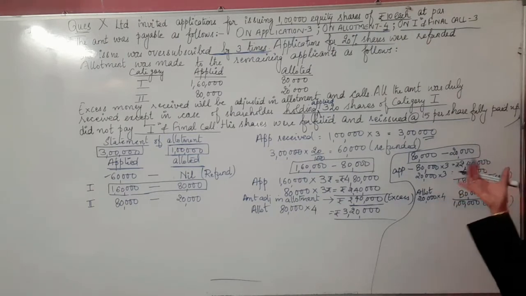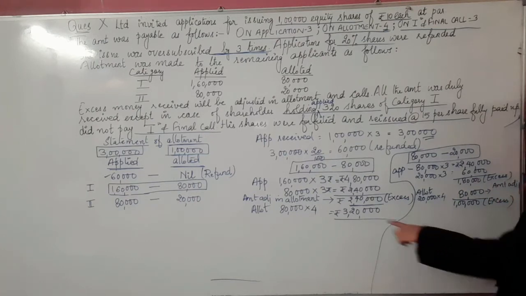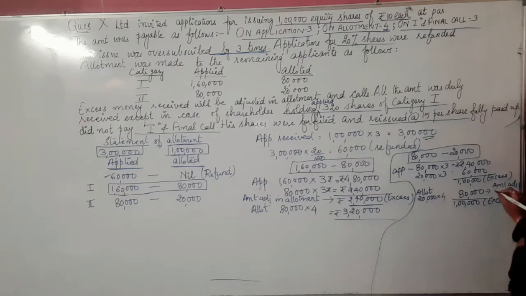So in allotment installment, how much amount can we adjust in allotment out of 1,80,000? We can't put the whole 1,80,000 there in the allotment installment. There is a certain limitation and criteria that decides how much amount has to be put in the allotment installment. For this very purpose, we are doing this working note. So in the allotment, we can adjust out of the extra amount only 80,000. So the amount adjusted in allotment here comes as how much? Like in the previous case, it's 2,40,000, and here, the amount adjusted in allotment in this particular case is 80,000.